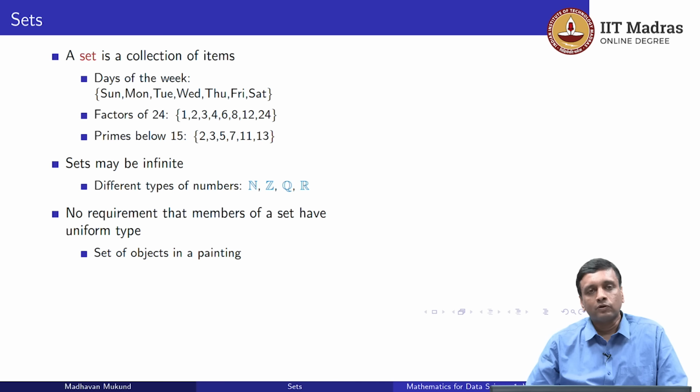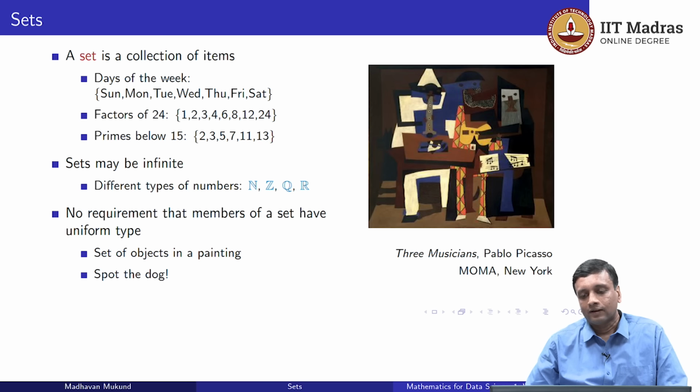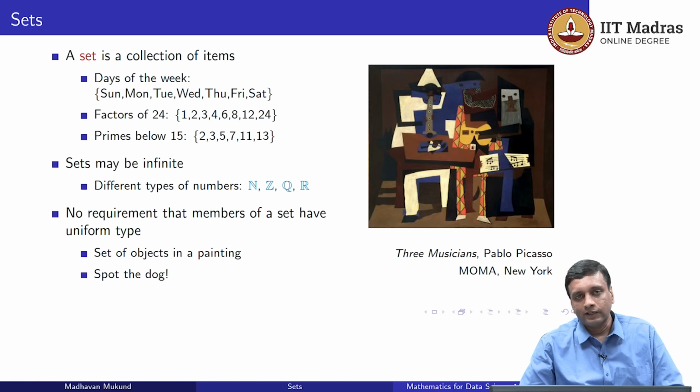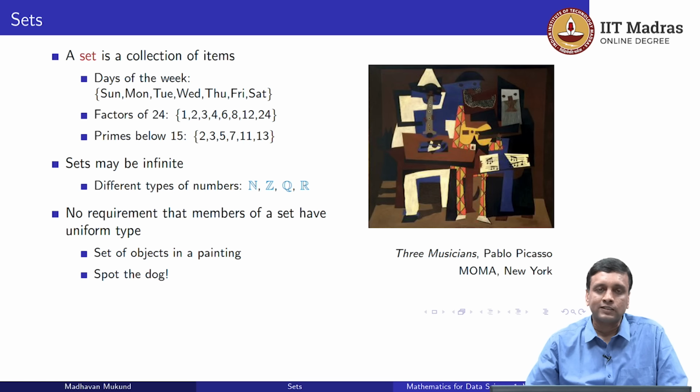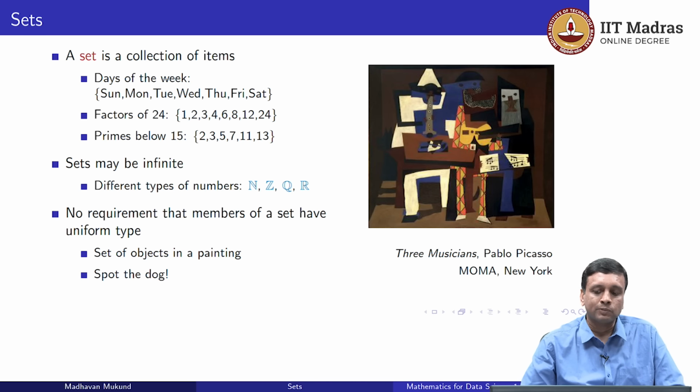For instance, we could enumerate the set of objects that appear in a painting. Now here is a particularly famous painting where it's not so easy to enumerate the objects because it's drawn in a very abstract way. This is a painting called Three Musicians by Pablo Picasso. But we could see roughly that there are 3 people in that, there are some musical instruments and so on. And if you look very carefully, you will even find a dog.